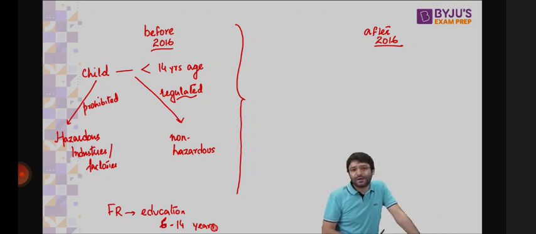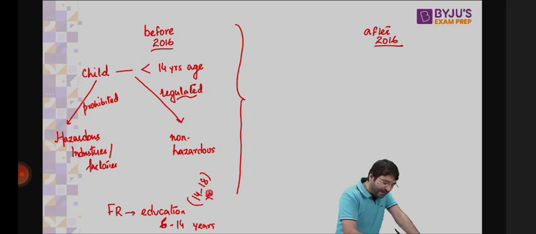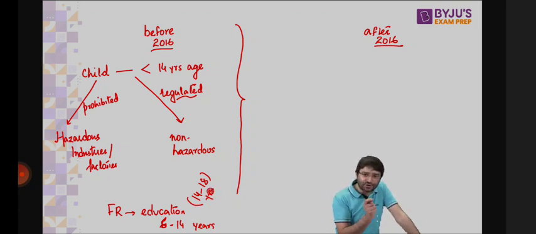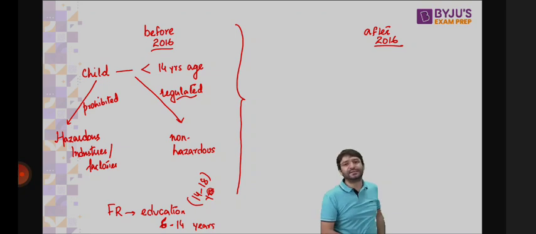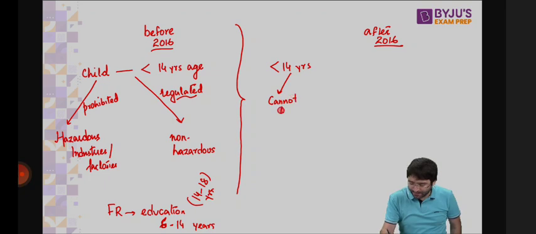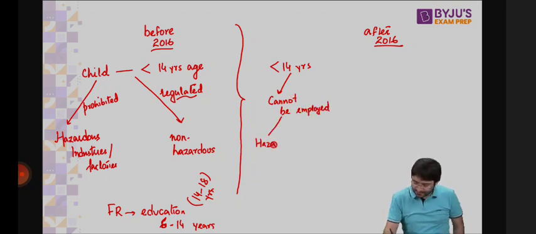Why are we not dealing with those children who are in the age group of 14 to 18 years? Why is the law silent on them? That is why all these things necessitated a change in the law. That is how this law was amended in the year 2016. And now what this law says, a child less than the age of 14 years cannot be employed, whether it is a hazardous or non-hazardous industry.